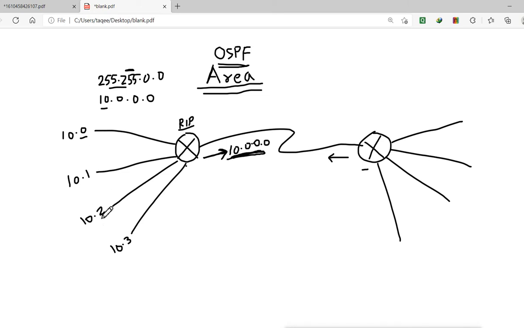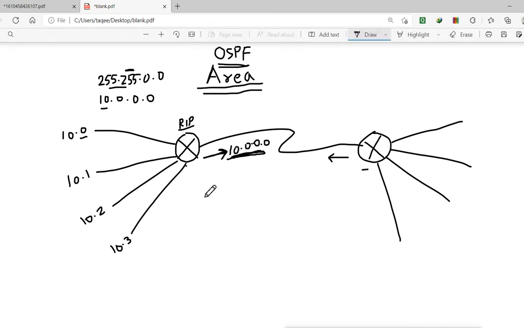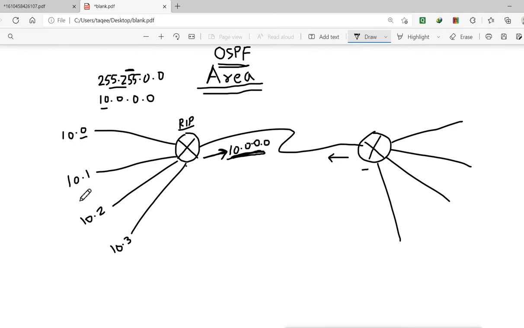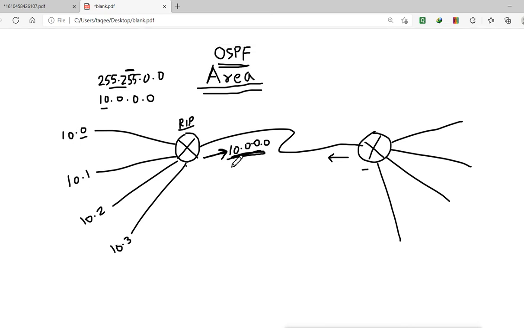It does not inform about this subnetting. So when it sends the information to this router, it does not send the information that I am having 4 subnets of network 10. Only 4 subnets. I don't have the whole network 10, I have only 4 subnets. What it will say is I have the whole network 10.